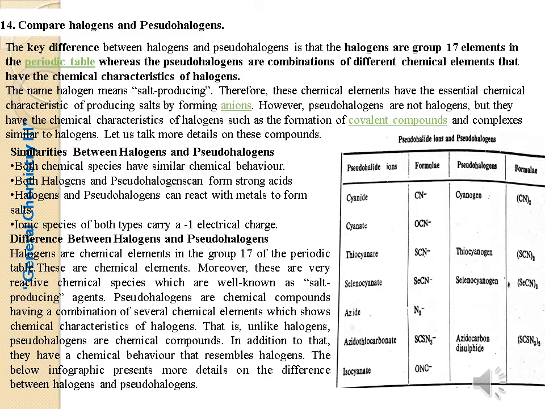Difference between halogens and pseudohalogens. Halogens are chemical elements in group 17 of the periodic table. Pseudohalogens are not chemical elements, they are chemical compounds, unlike halogens. In addition to that, they have a chemical behavior that resembles halogens. Here are some of the pseudohalogen ions: cyanide, which forms cyanogen, thiocyanate, thiocyanogen, selenocyanate, selenocyanogen, azide, and azidocarbon disulfide. These are examples of pseudohalogens.